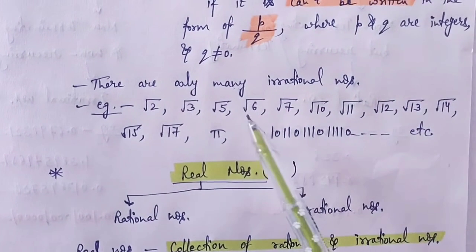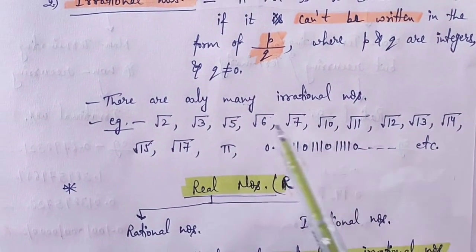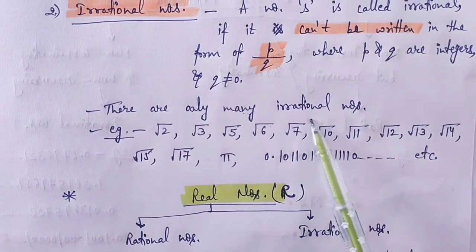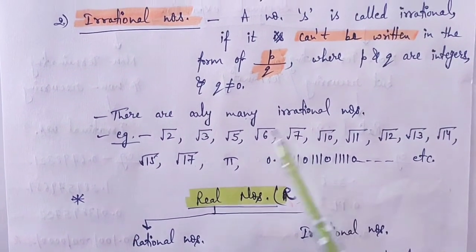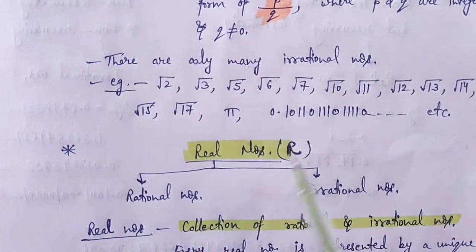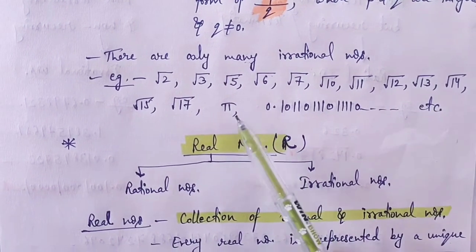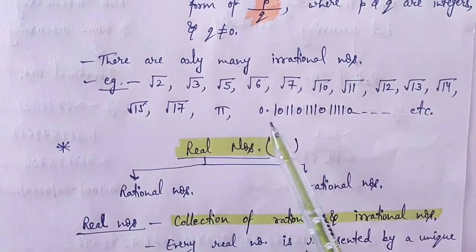There are some examples. There are many irrational numbers, just as there are many rational numbers on the number line. Some examples are under root 2, under root 3, under root 5, under root 6, under root 7, under root 10, under root 11 and so on. Pi is also an irrational number.